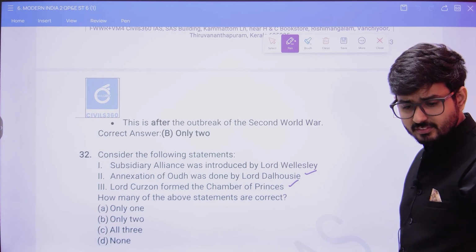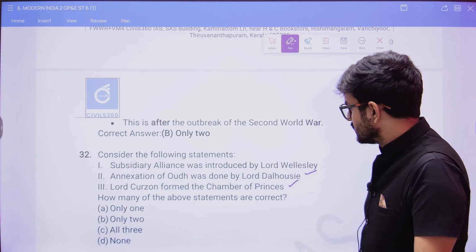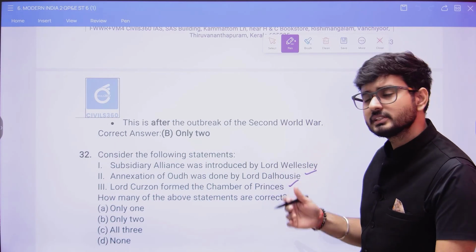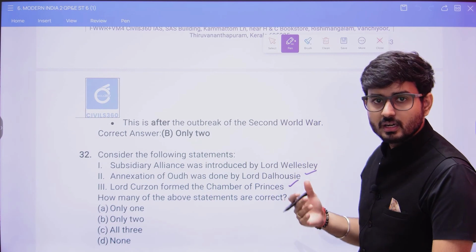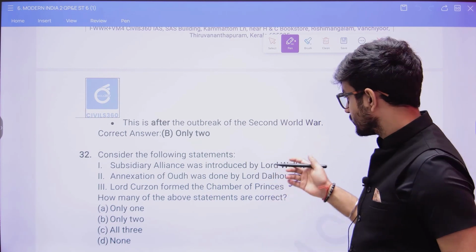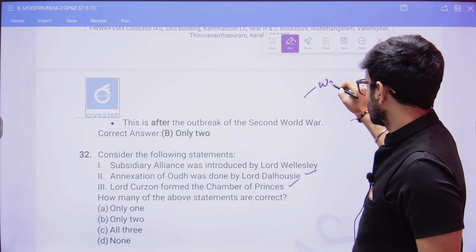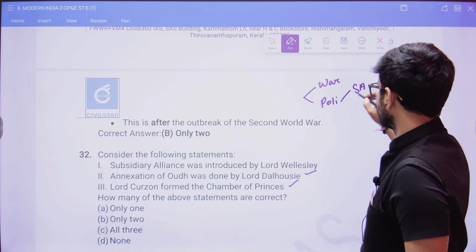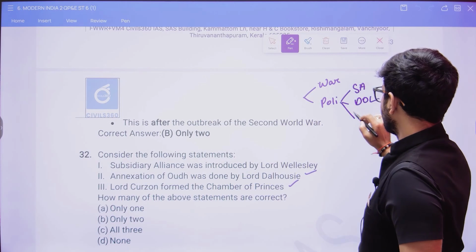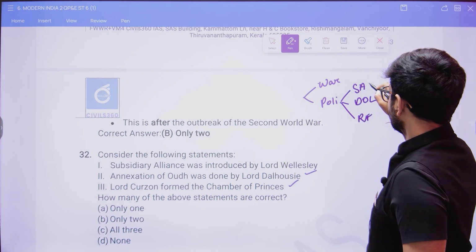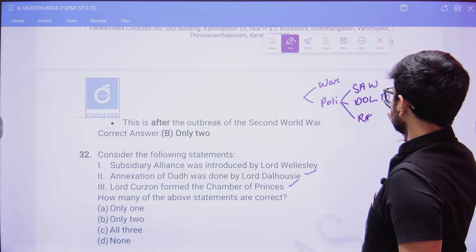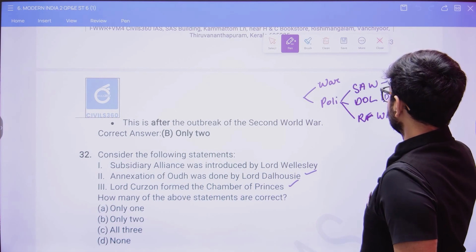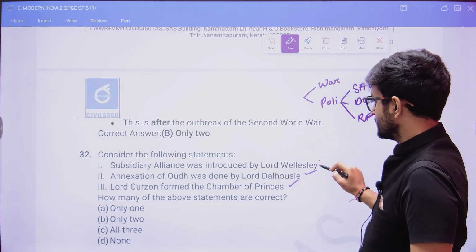When we talk about this, we know that the British expanded through the policies of war and through policies. In the policies, we had looked into how they had created the subsidiary alliance, doctrine of lapse, and ring fence. Subsidiary alliance was by Wellesley, doctrine of lapse was by Dalhousie, and ring fence was by Warren Hastings. So subsidiary alliance by Wellesley is correct.